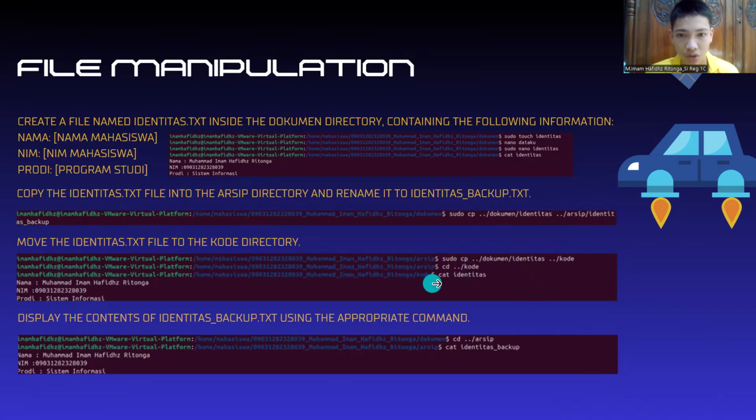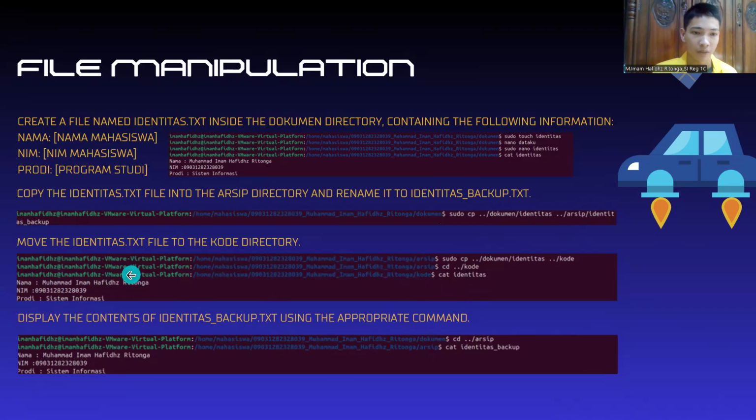And then use cat identitas to display the identitas.txt moved to the kode directory. And then it displays like this.